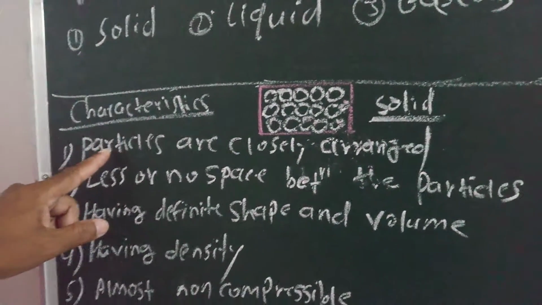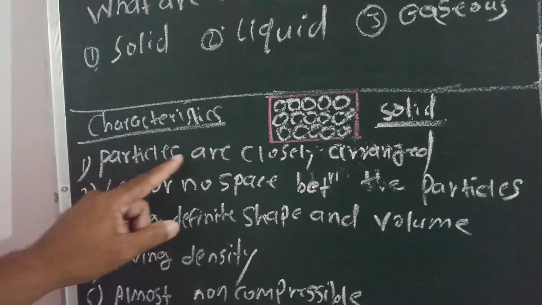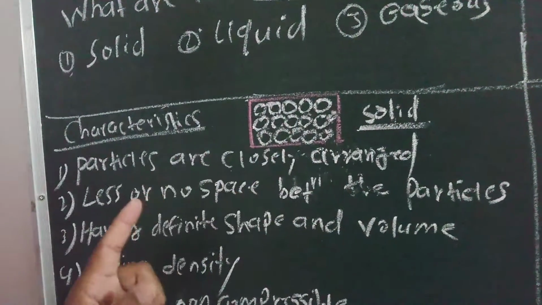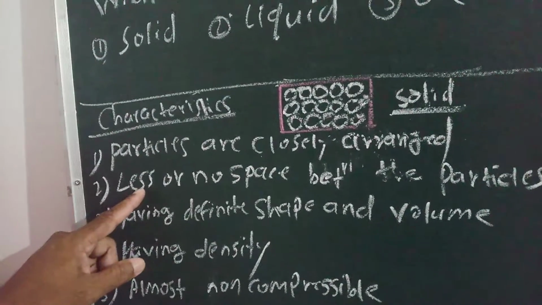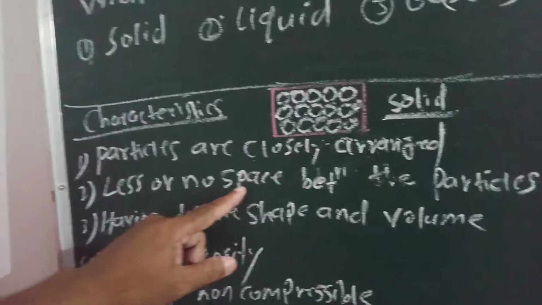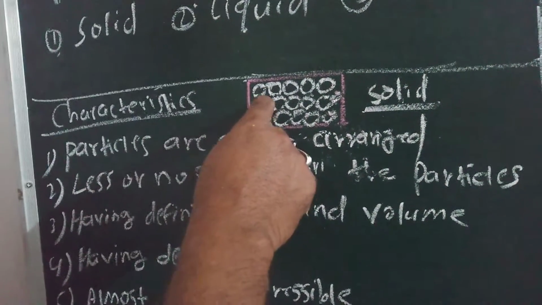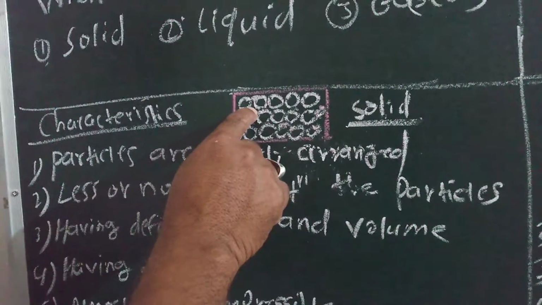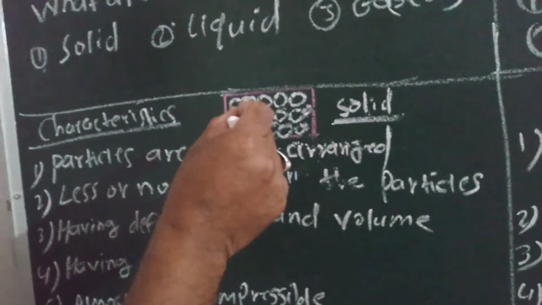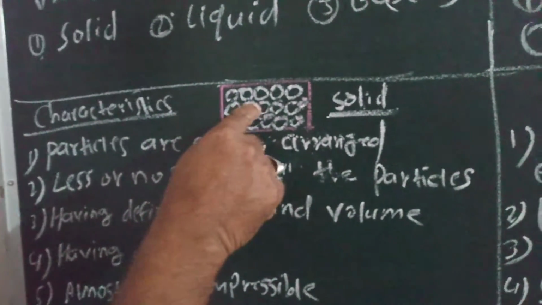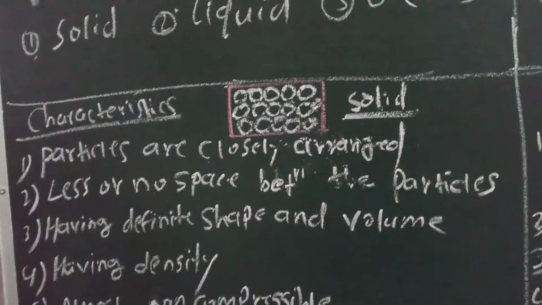Therefore we conclude the first characteristic: particles are closely arranged. The second characteristic: less or no space between the particles. In these atoms there is very little space. They are attached to each other. Therefore there is no space or less space, we can say. So this is the second property.